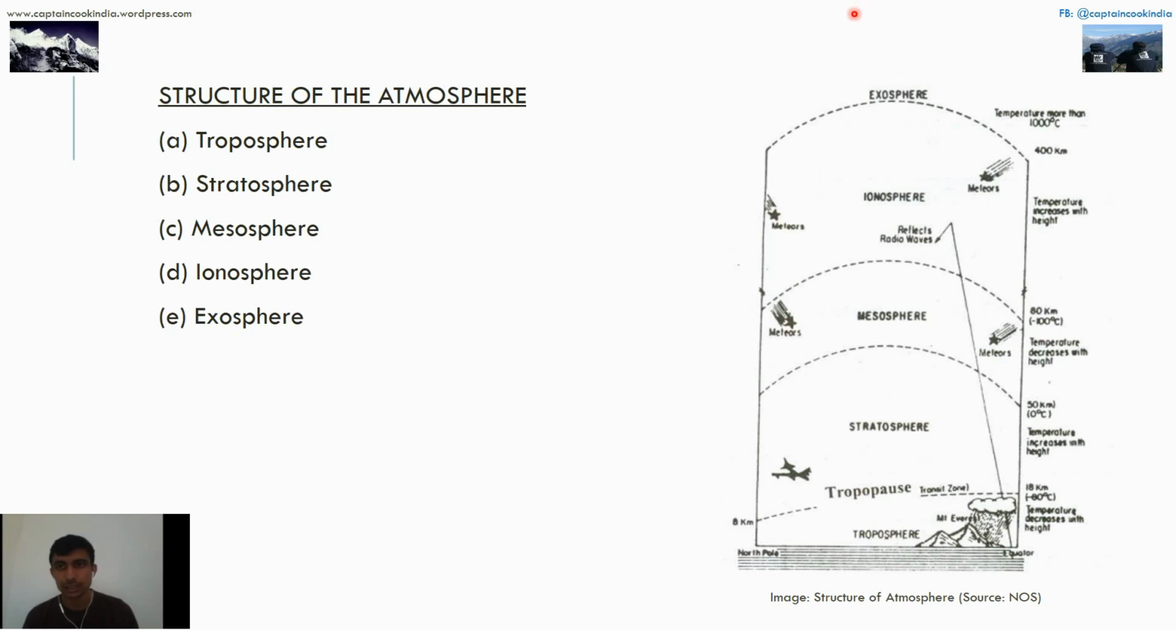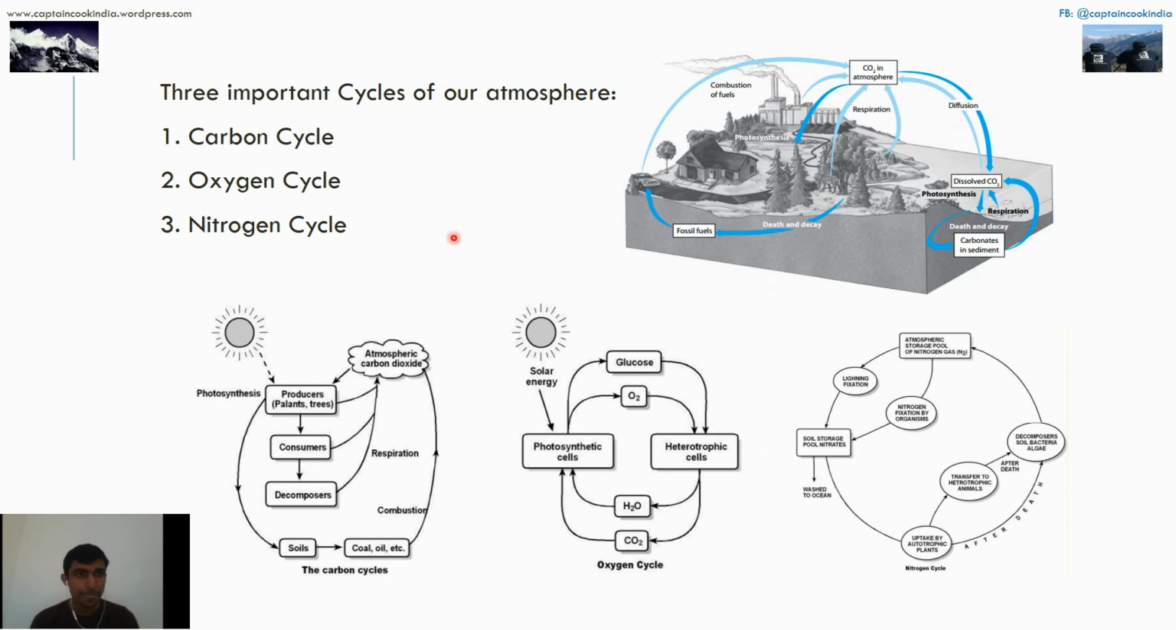The composition of the atmosphere is also important because of these three layers. We know it: 78, 21, around 3%.